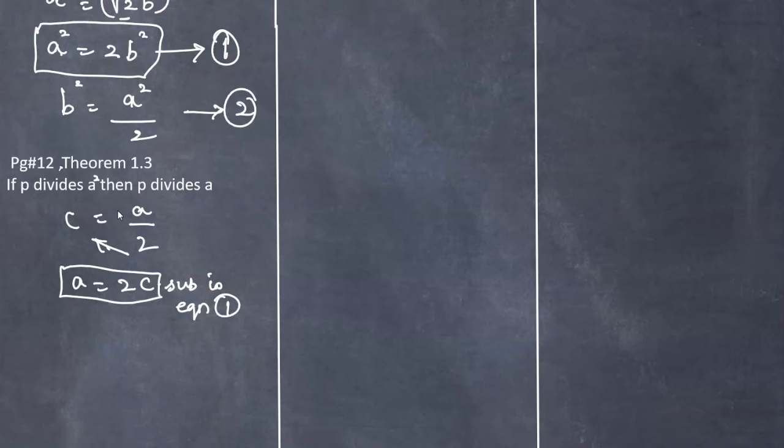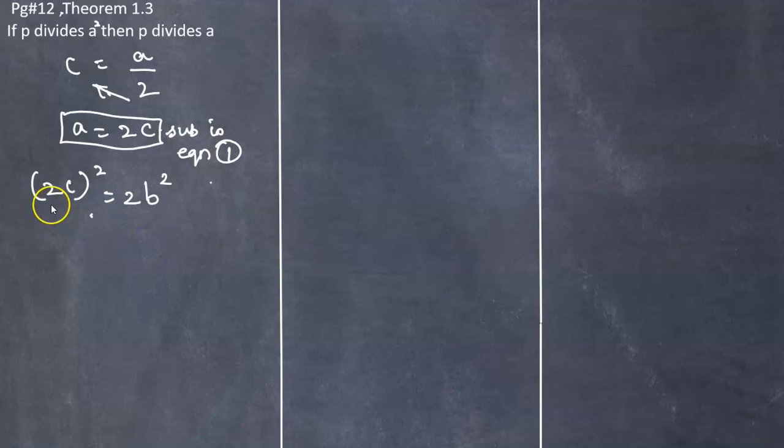So 2c the whole square equals 2b square. From this we know that 2c the whole square equals 2b square, which means 2 square is 4.